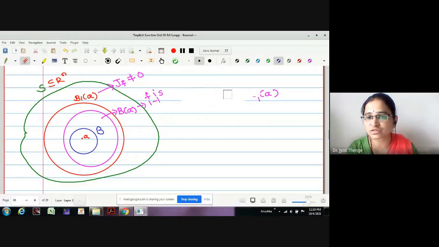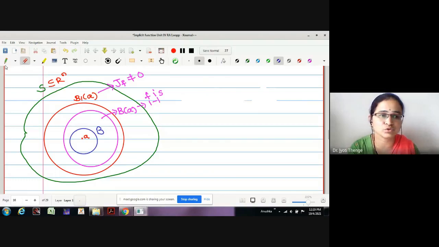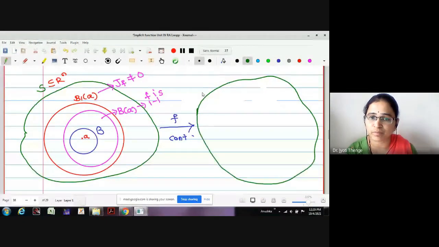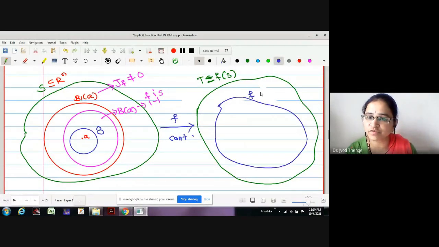I just erase this. I wanted to show you the F image here. Okay. Now I will find out the F image, knowing it is continuous, satisfies all the restrictions of theorem number 2. Therefore, for this B, there exists an image F of B. Actually, this is going to lie in T, a subset of, okay, T is equal to F of S, I will call. Okay, then what is the F image of this open ball B? Is it F of B? We don't know what is the structure of F of B, whether it is a ball or not.